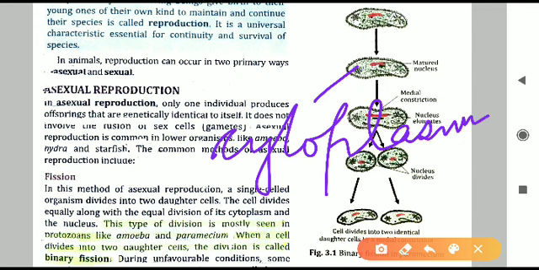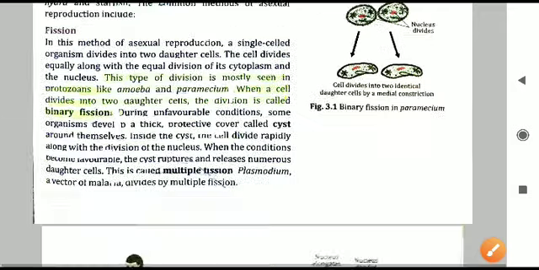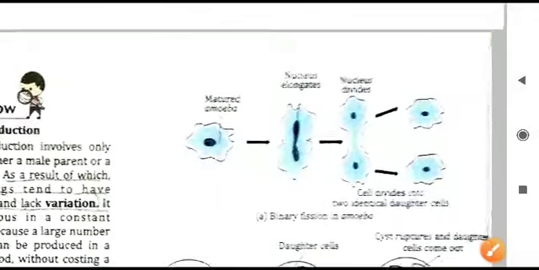Whatever liquid or fluid is present inside the cell of any organism is called cytoplasm. Generally it is the fluid filling the cell, and this fluid is equally divided into the daughter cells whenever binary fission is done. One more diagram we will see here, that is about amoeba.